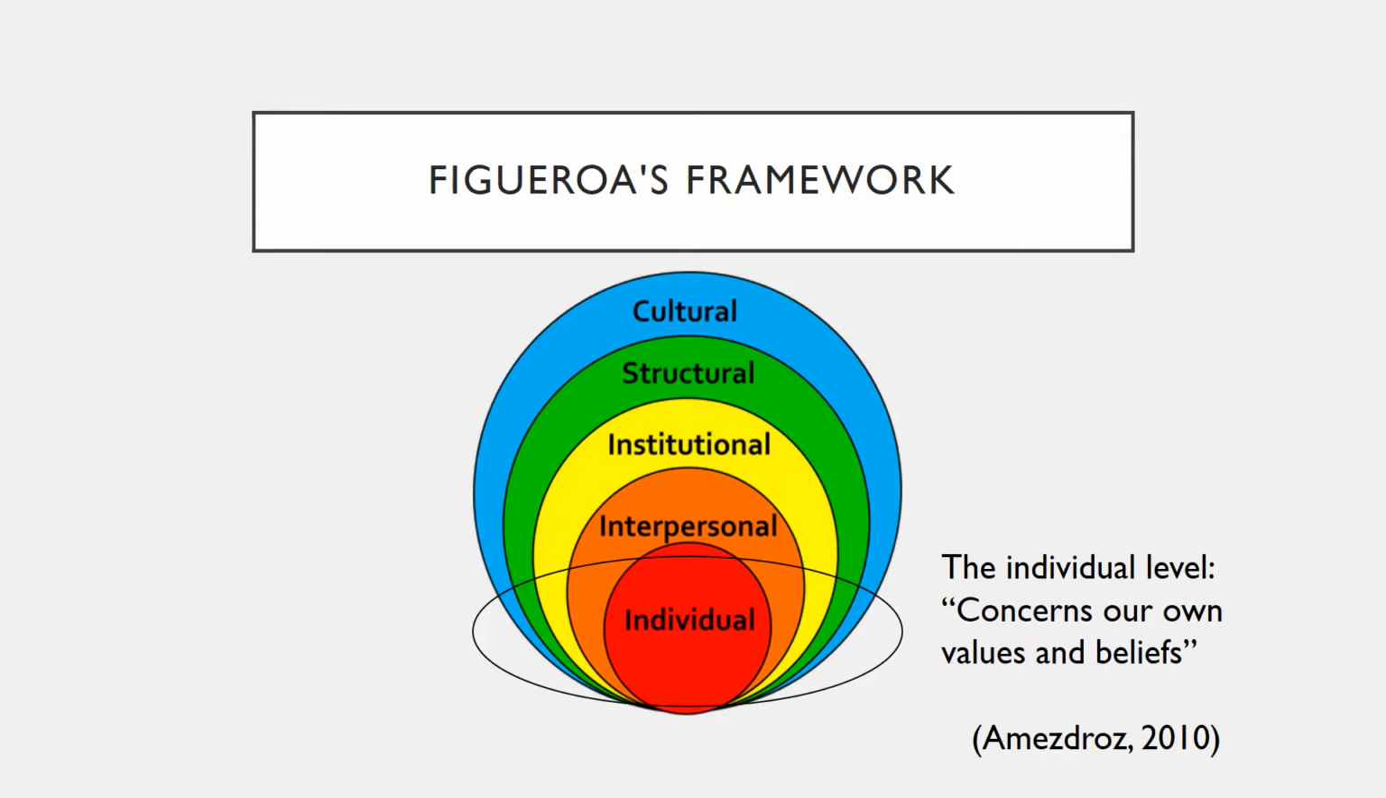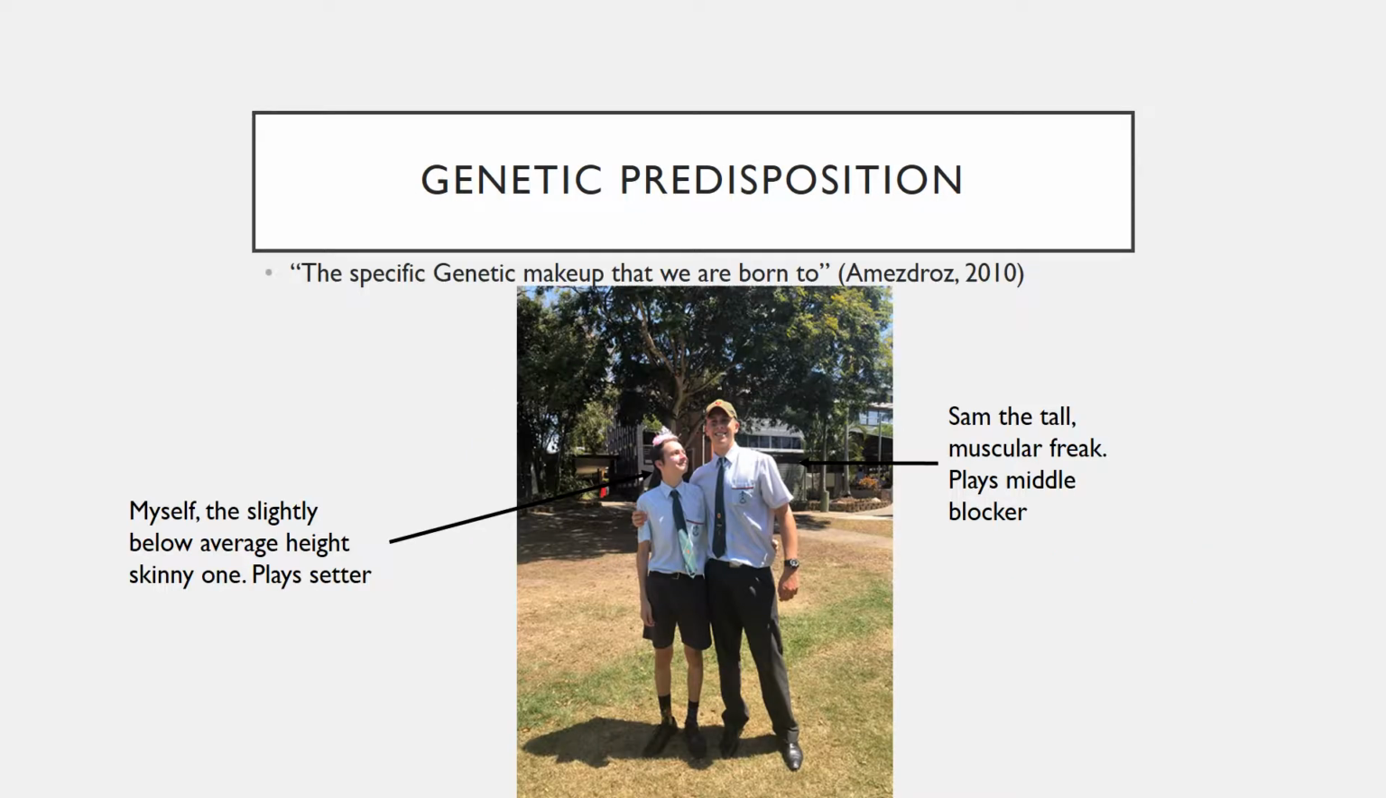My decision to select setter also could be justified through the individual level of Figaro's framework. The individual level concerns our own values, attitudes, and beliefs. This could ultimately drive our sporting selections. Genetic predisposition associates with the specific genetic makeup that we are born to. Genetic predisposition is often difficult or impossible to change.